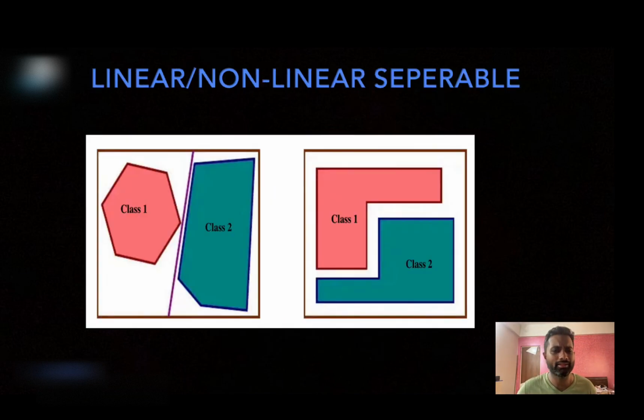Now there could be another case where it's not linearly separable, but still the two class conditional densities are disjoint. You can see it like this: the pink region and green region are disjoint but not linearly separable. Still, you can draw a certain curve which separates both of them, but this curve is not linear. Both the densities are disjoint.